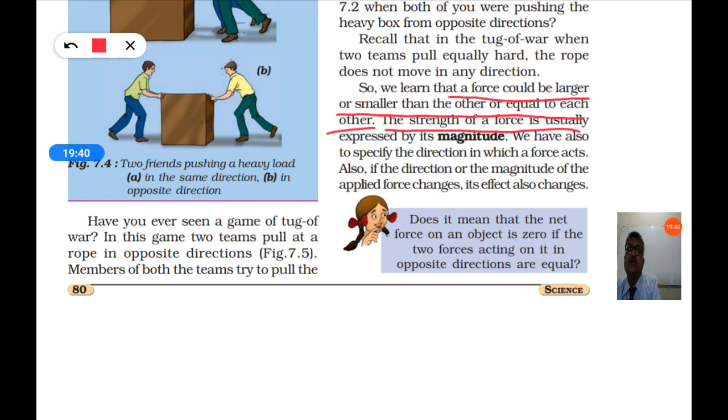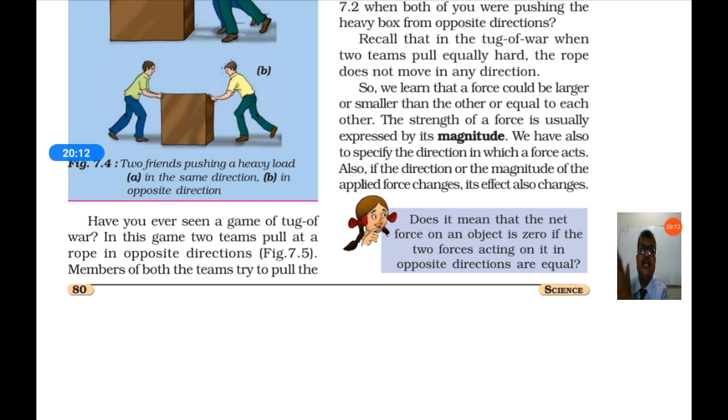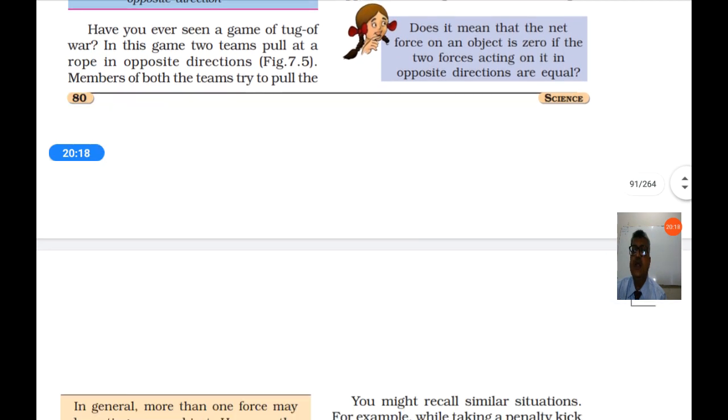The strength of a force is usually expressed by its magnitude. We also have to specify the direction in which the force acts, so the direction of the force is also considered. If the direction or the magnitude of the applied force changes, its effect also changes. If you change the magnitude of the force, if you apply more force or less force, that effect is seen on the object. Or if you change the direction of the force, the effect of the force is also seen on the object.